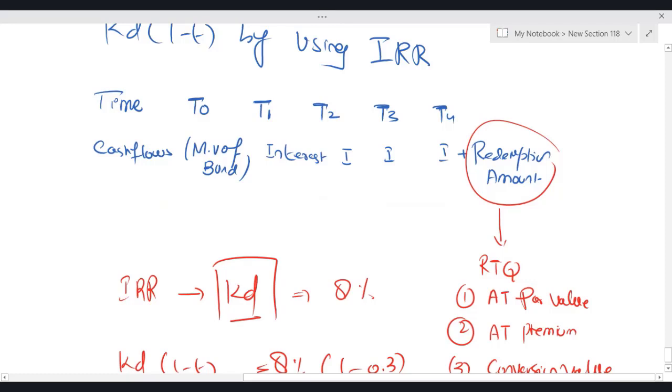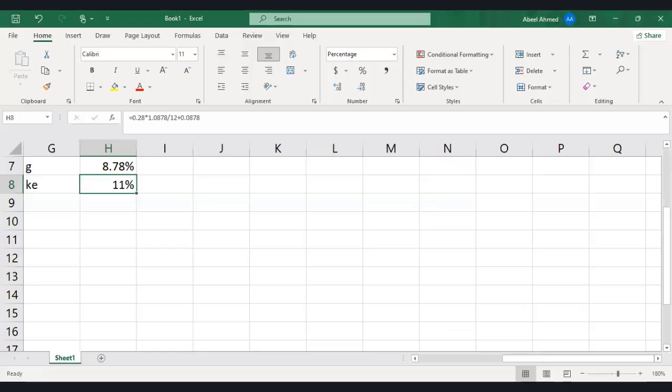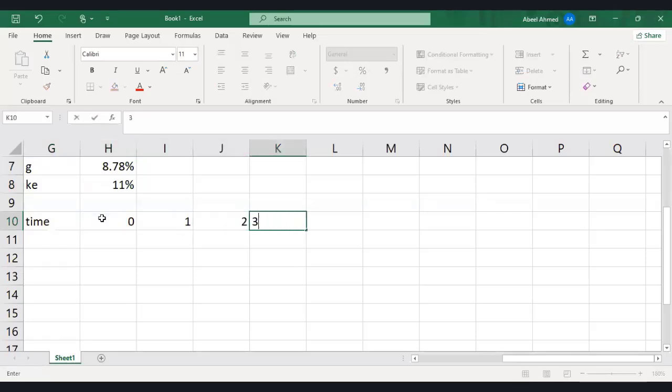Let me share the Excel sheet once again and utilize this shortcut of IRR. I hope everyone can see this Excel file. Time 0, 1, 2, 3, and 4. I'm assuming the data. Cash flows.